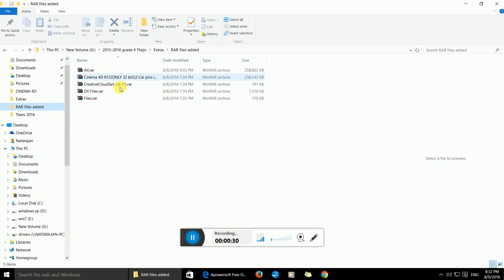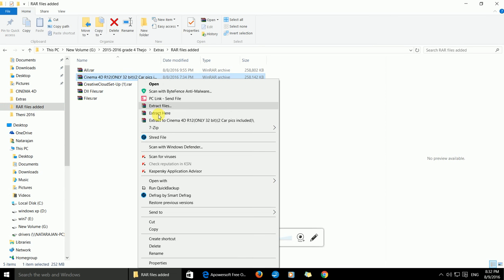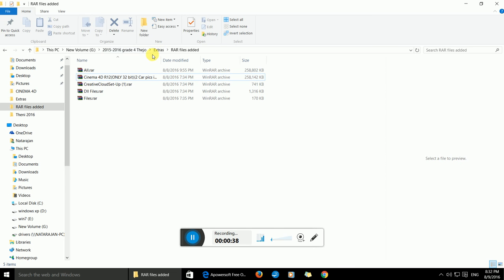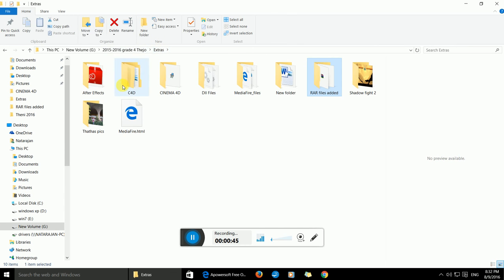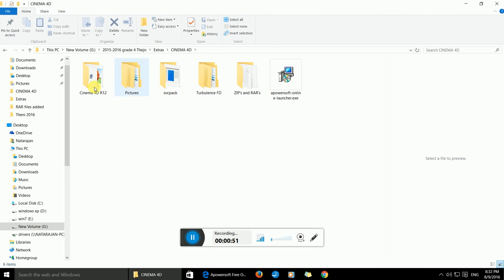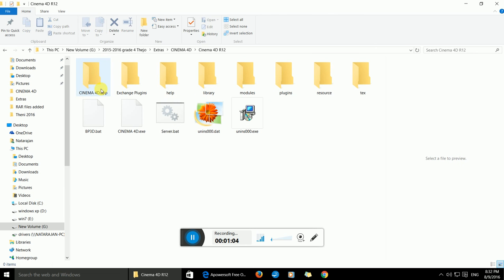It's called this thing. You need to right click, extract here, or extract it wherever you want. And if you extract that, since I've already extracted it, I'm just skipping that part. After you have extracted it, you would get something like this. Okay, forget this, this is unnecessary. You would get this Cinema 4D R12 and pictures, which I have done here. And the Cinema 4D R12, you need to open this.